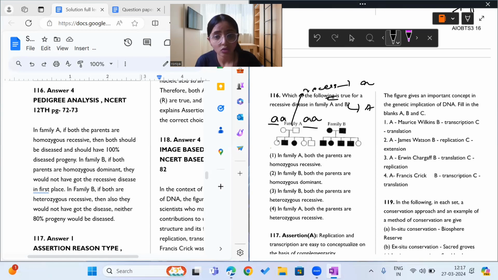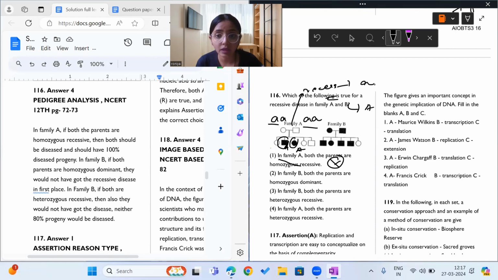That is capital A. So these two children must have capital A because they are suffering from the disease. Now, if the parents are small a, how can a child have capital A? A child cannot have capital A, right? So this statement is incorrect. In family A, both parents are not homozygous recessive.